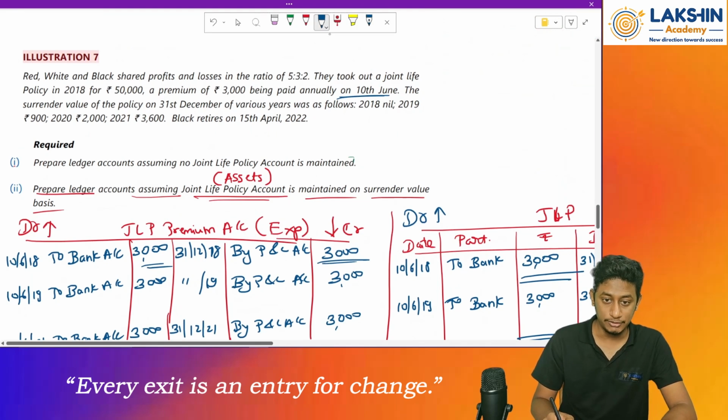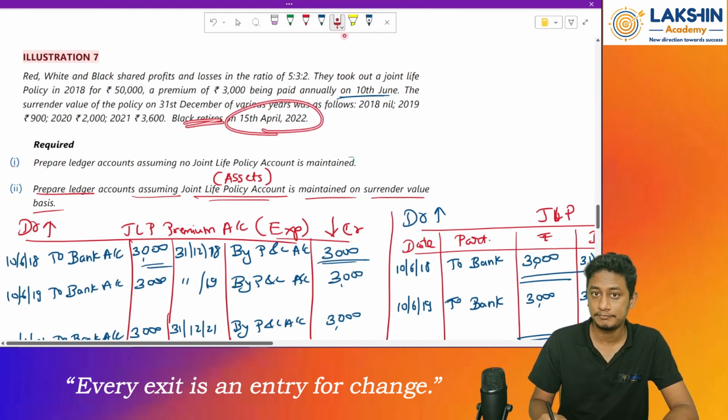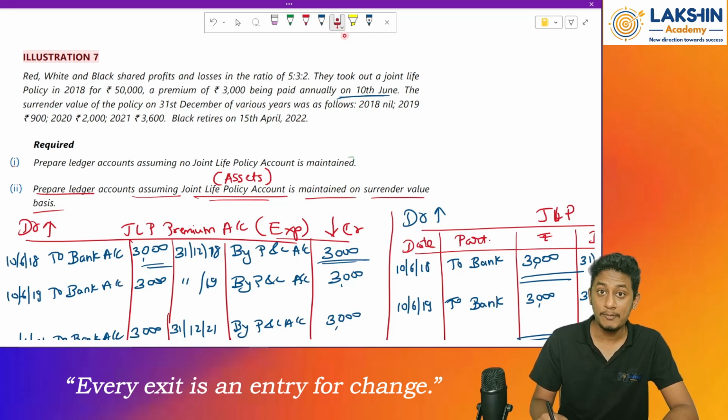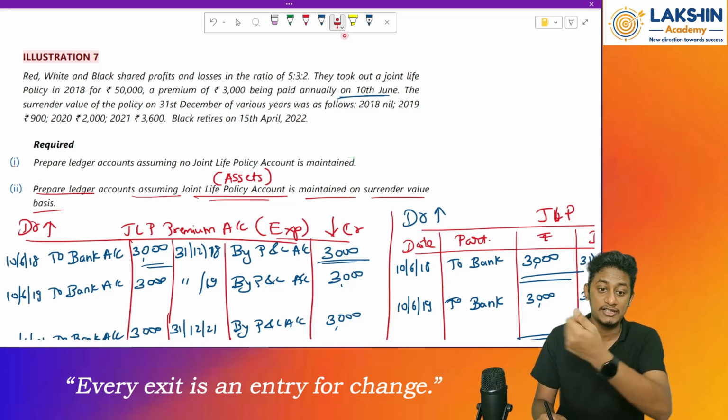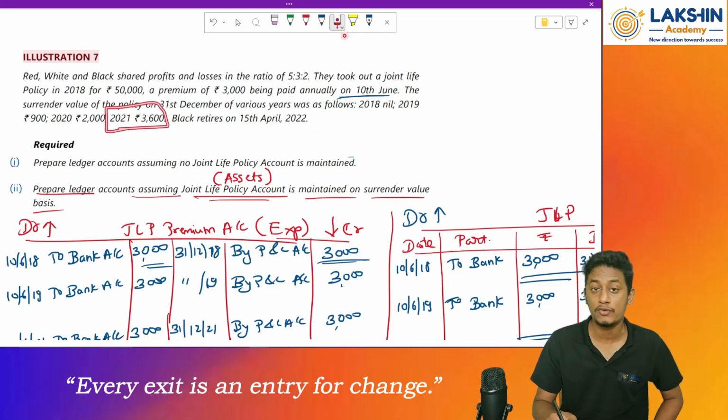Now what has happened in the calendar year 2022? Mr. Black has retired, right, on this date. So on that date, what will happen? The policy will be auto surrendered, and I will receive what? I will receive the surrender value of rupees 3600.